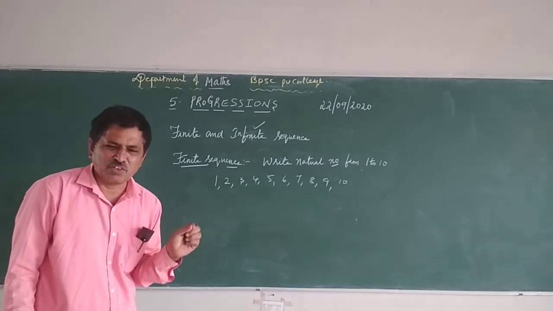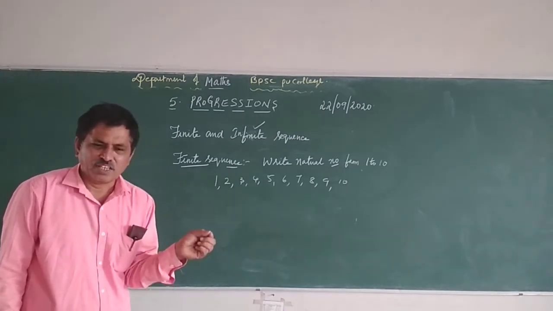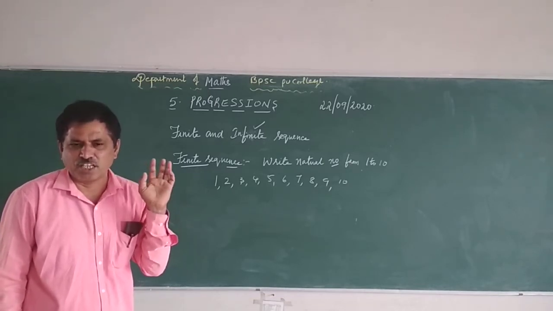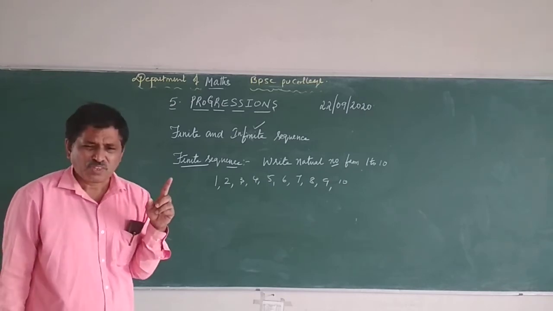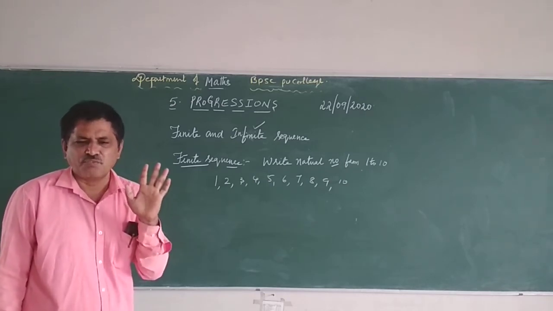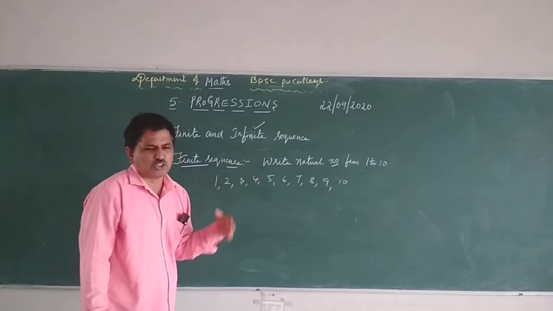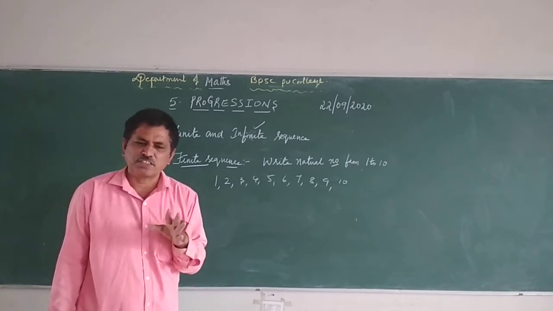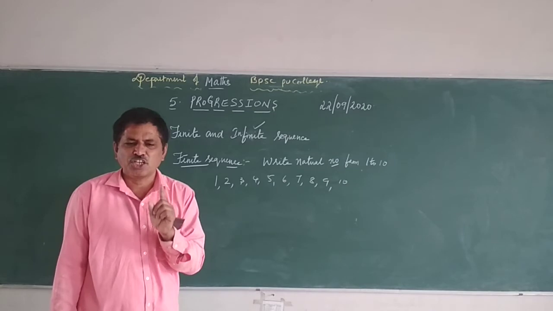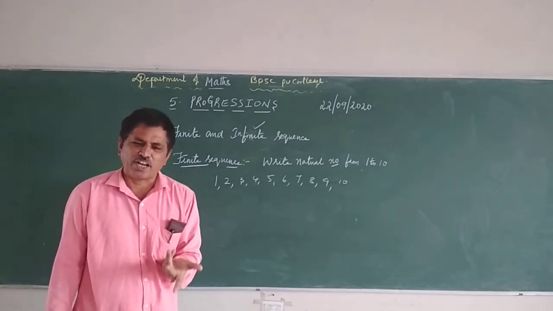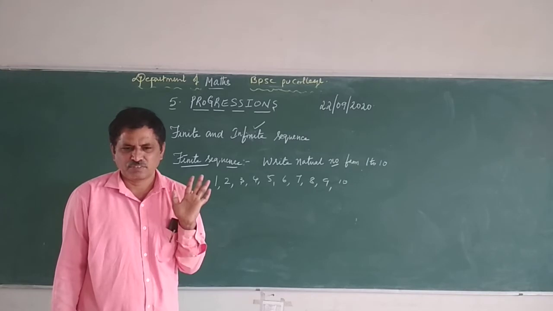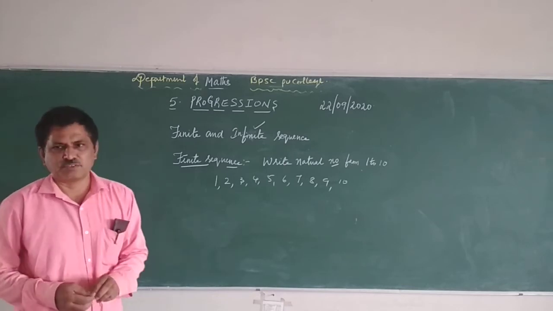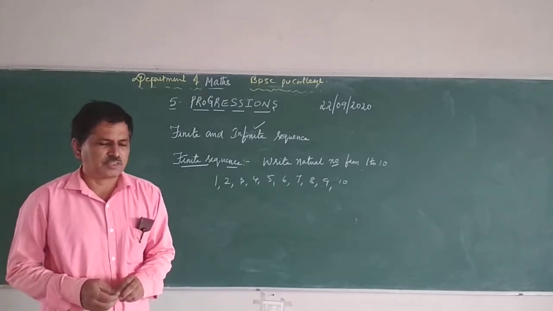Very clearly, a sequence is an arrangement of numbers according to some definite condition. A sequence in which there is an end is called a finite sequence. Example, you can take write the natural numbers up to 100, up to 10, etc. Then an infinite sequence means a sequence in which there is no end. Just as I told you, write the natural numbers. Understood? I hope you can take the definition. First, finite sequence.